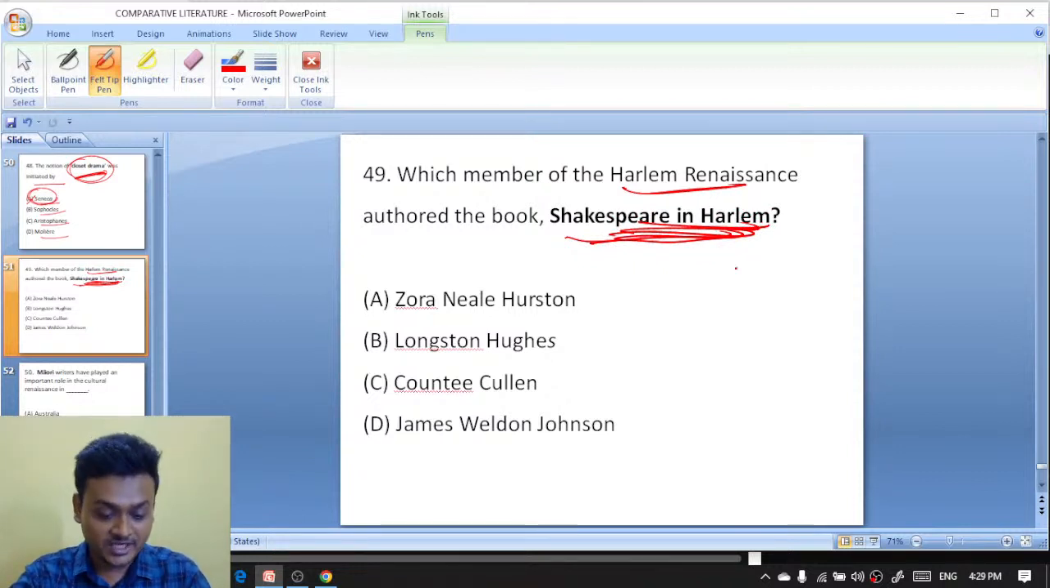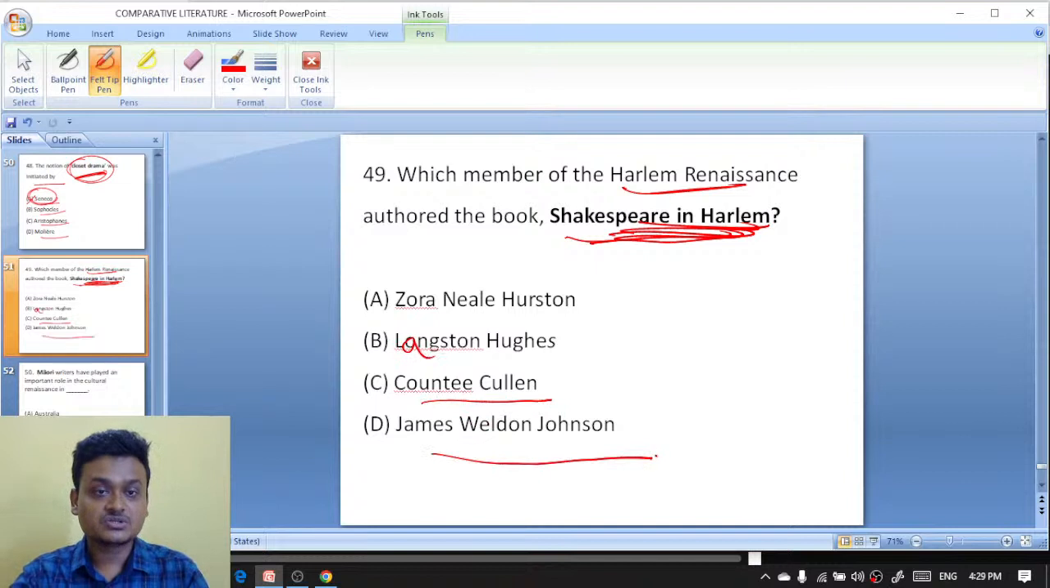Okay, okay, thank you Aniket, thank you. Zora Neale Hurston, Langston Hughes, Countee Cullen, James Weldon Johnson. It is Langston Hughes. Shakespeare in Harlem was written by Langston Hughes. So B is the answer.